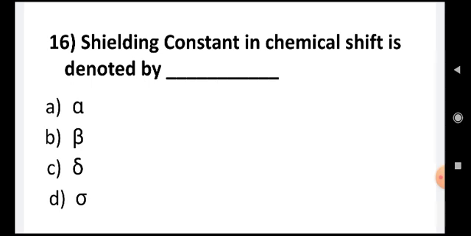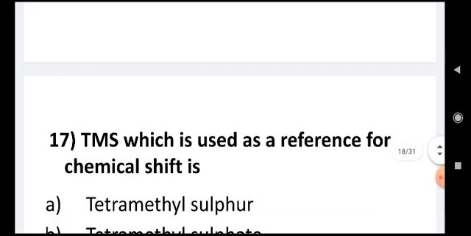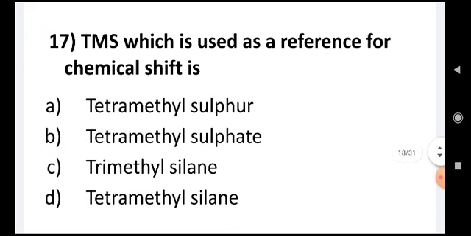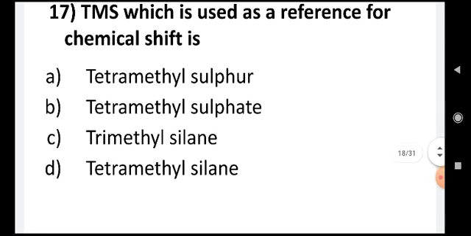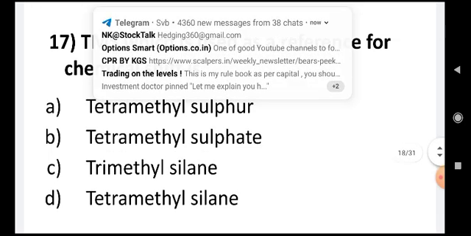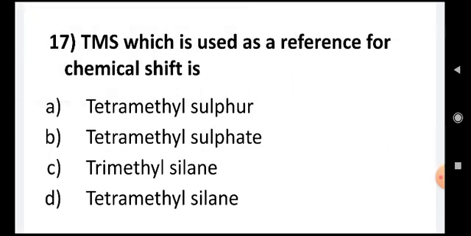Shielding constant in chemical shift is denoted by alpha, beta, delta, sigma. Shielding constant is denoted by sigma. TMS, which is used as a reference for chemical shift, is tetramethyl sulfur, tetramethyl sulfate, trimethyl silane, tetramethyl silane. The correct answer for TMS is tetramethyl silane.